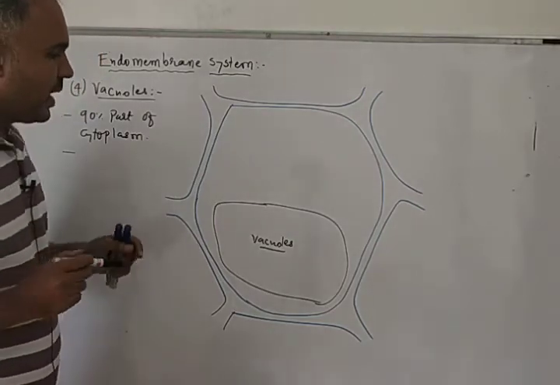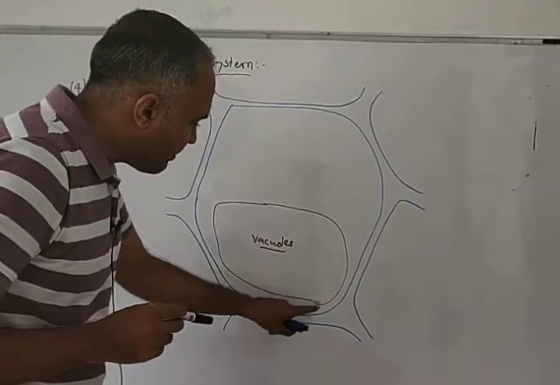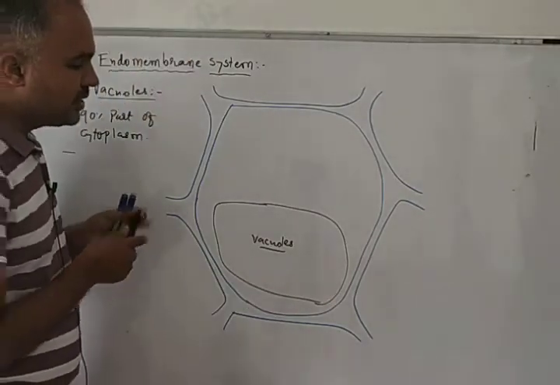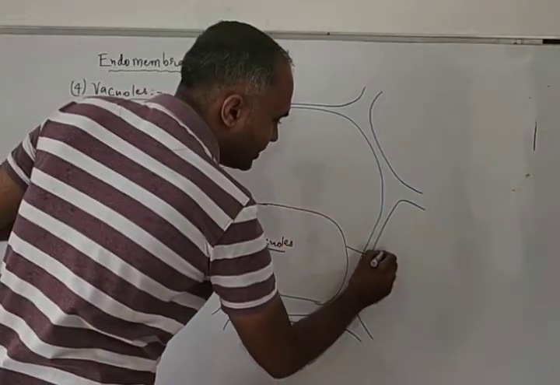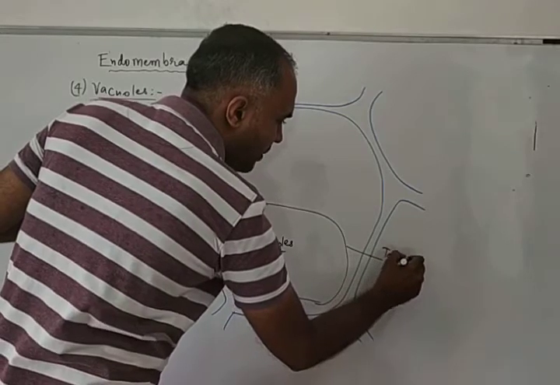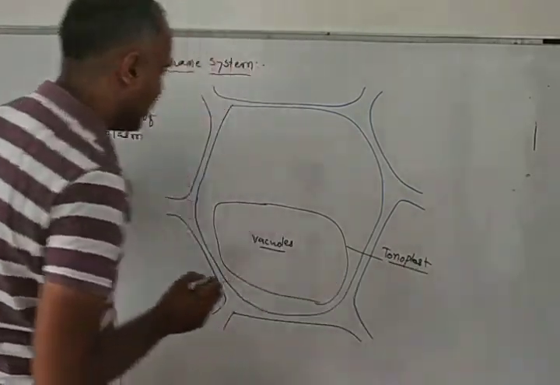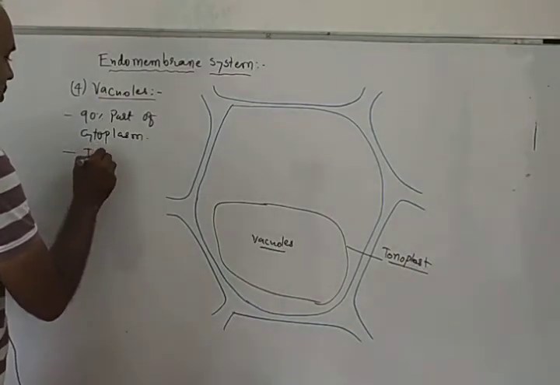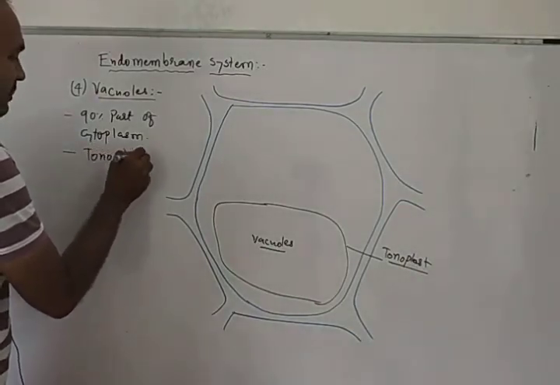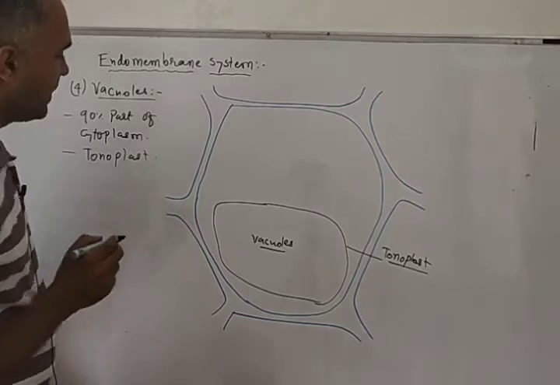And the membrane of the vacuole is known as tonoplast. So the second point regarding vacuole is tonoplast.